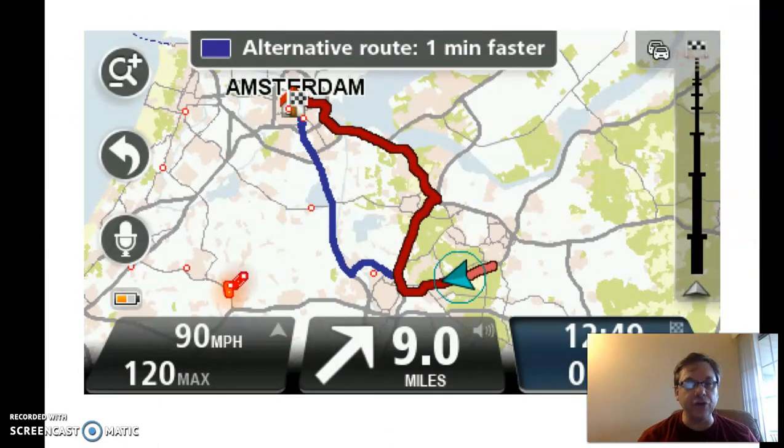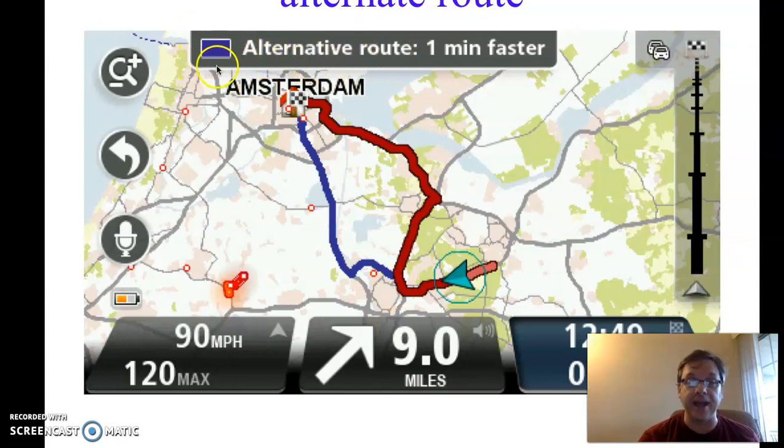Here's a GPS, so the computer to tell us how to go. We are going to Amsterdam. This is the road that they want us to take, but maybe we don't want to take this route. Maybe we know there's too much traffic, or maybe it's rush hour. We want to go another way. Well, we can take an alternate route or an alternative route.